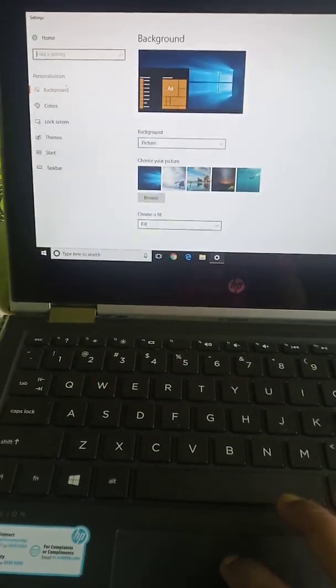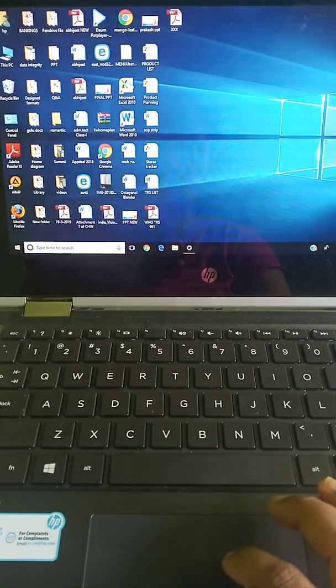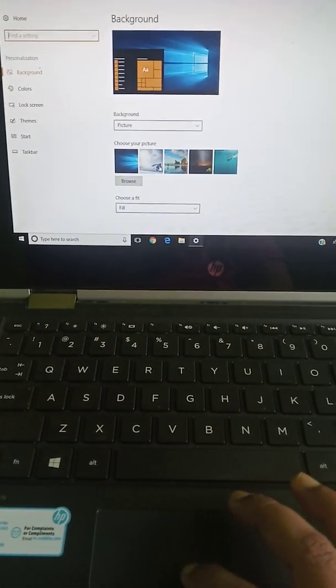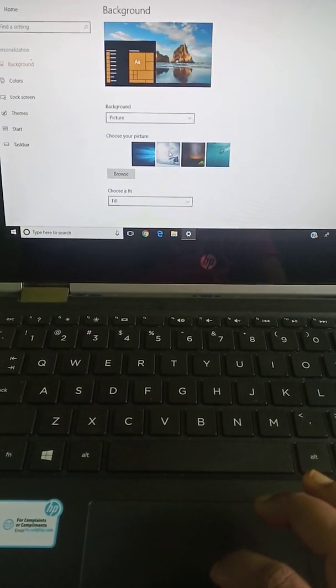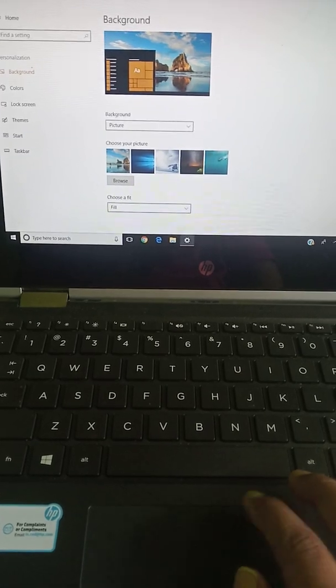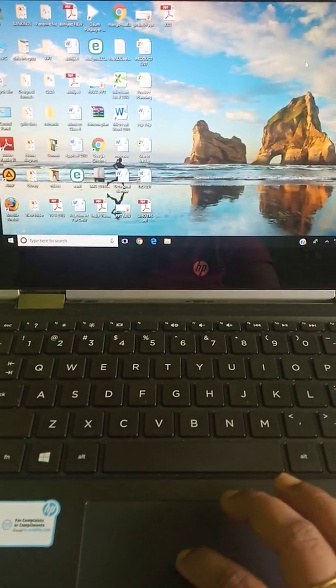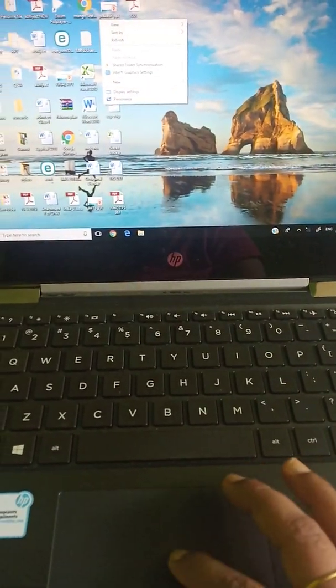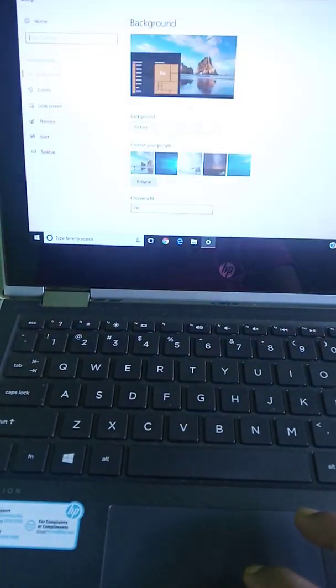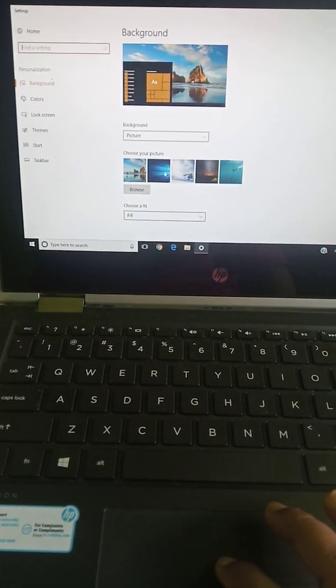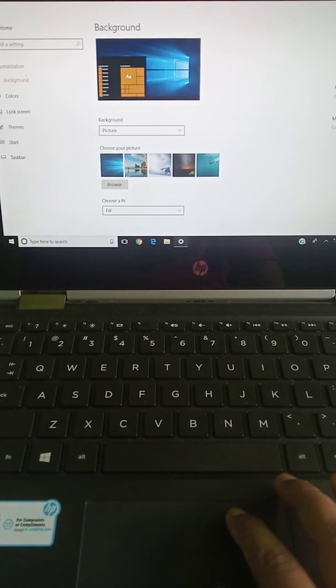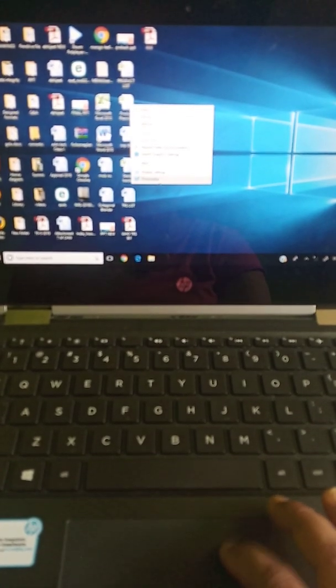Then how our window looks, a desktop like this, no? I want to make this one. Which one? This one. Now you will see changed, no? How I have done, again I'm saying right click, personalize. You can change from here, this one. Then you will cross from here. Let's see. Changed.